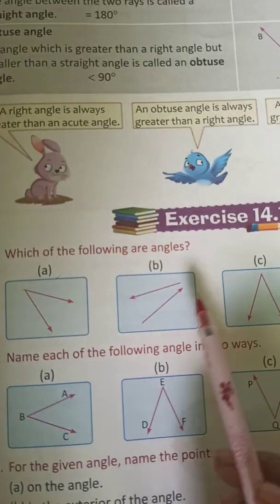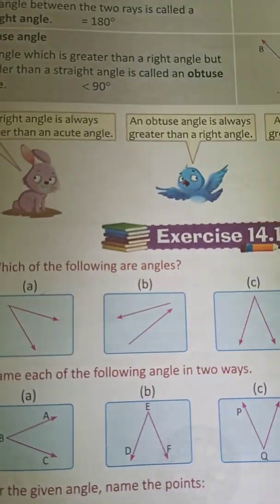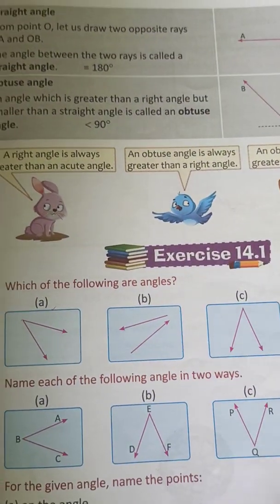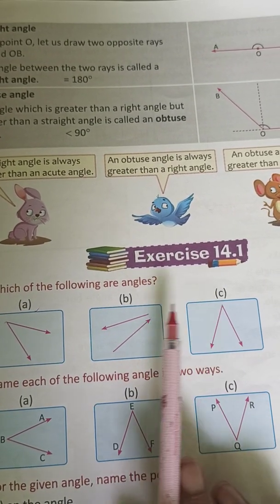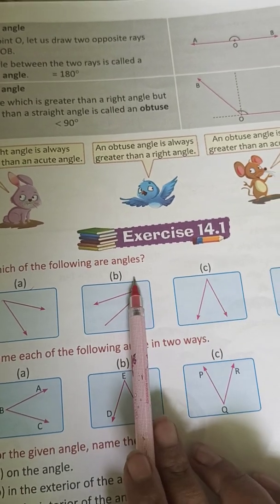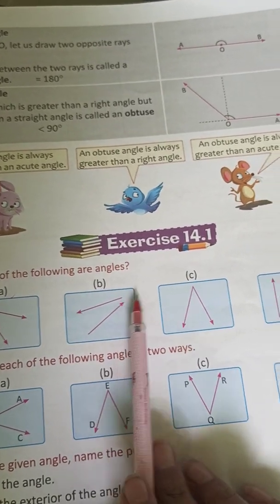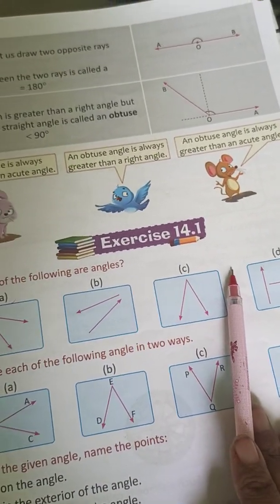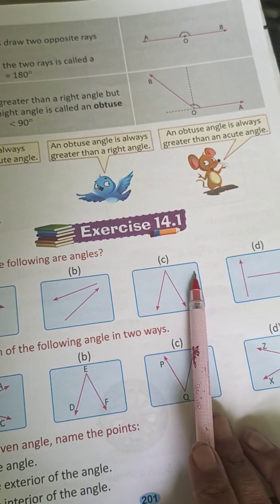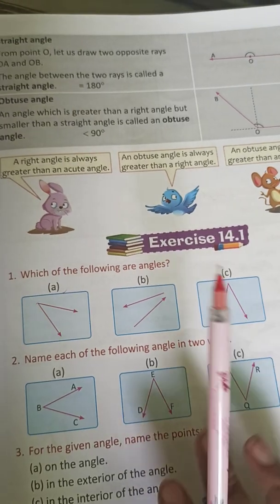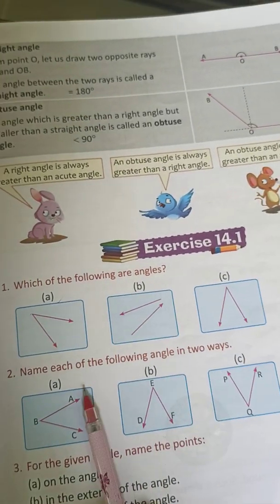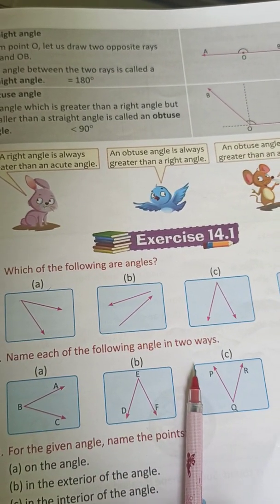See, one-sided arrow, one side stop. This is a ray, it is confirmed. But the condition is it must have the end points like this. So B is not a type of angle. C can be the angle. D is also not an angle, right? Now name each of the following angles in two ways.